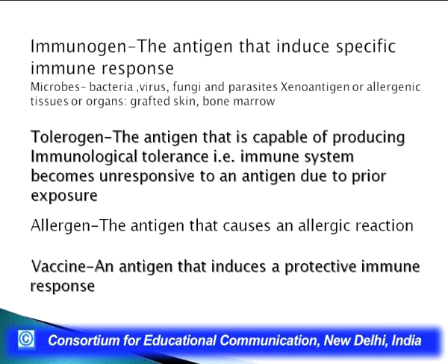Now, what would be the difference between an immunogen and an antigen? An antigen would be specifically that substance which can combine with an antibody, but in itself may not be able to lead to production of an antibody. But an immunogen in a strict sense is that antigen that not only leads to production of an immune response, but can also react with the product of the immune response. That is, for example, if it is an antibody, it can specifically react with the antibody.